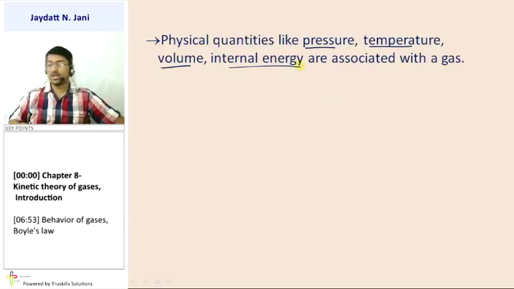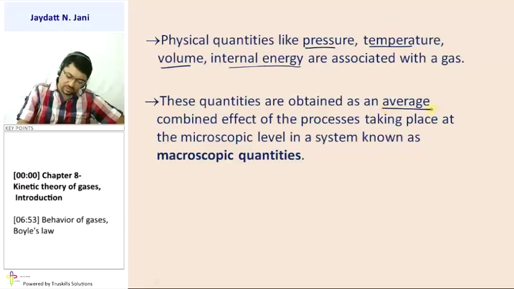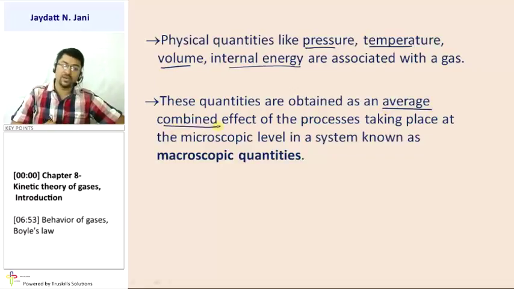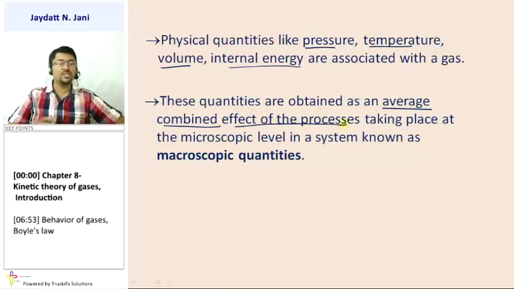Is that clear? Now here, they also explain these quantities are obtained as an average. You have obtained these quantities with the average combined effect of the processes. Obviously here you have to take the average. Why? Because of the number of gas molecules as well as the volume and pressure of the gas, you cannot get the exact value with only one observation. So definitely here we have to take a larger number of observations, and from that you get the average combined effect.